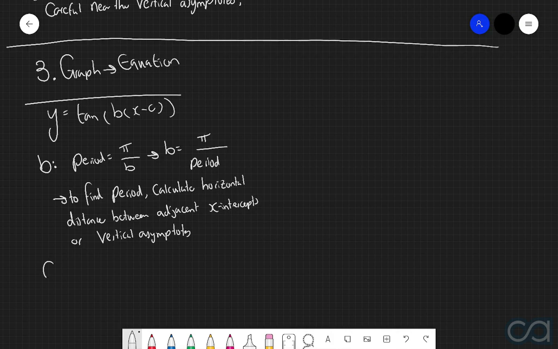And then to find the value of c, we're once again going to take a very similar approach to when we dealt with the sine and cosine functions. We're going to identify how the x-coordinate of an important point, whether that be an x-intercept or a vertical asymptote, has been translated from its original x-coordinate. However, we need to be very careful, as we also need to consider how the period has been affected, and therefore how the changed period has also affected the x-coordinates of these important points.